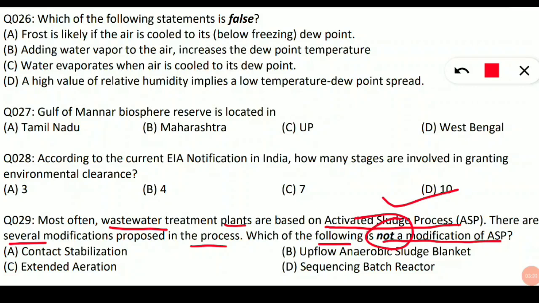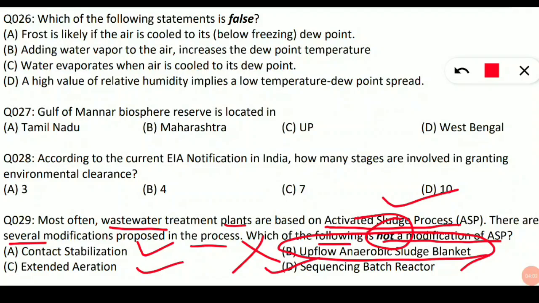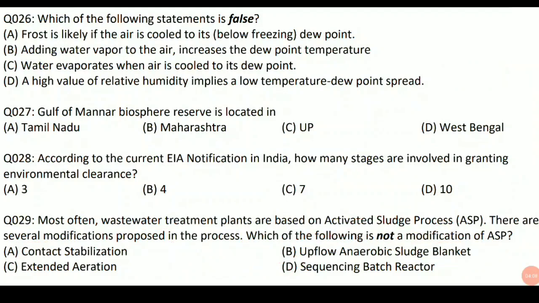So for that we should know what are the modification processes in the wastewater treatment plant, that is for the activated sludge process. They are contact stabilization. This is a kind of modification process in the activated sludge process. Extended aeration. So option C is also a kind of modification of ASP. And also sequencing batch reactor. So these 3 are the modification steps in the ASP. But upflow anaerobic sludge blanket is not a modification of the activated sludge process for the wastewater treatment plant. So option B will be the correct answer, that is, it is not a modification of ASP. So option B will be correct.